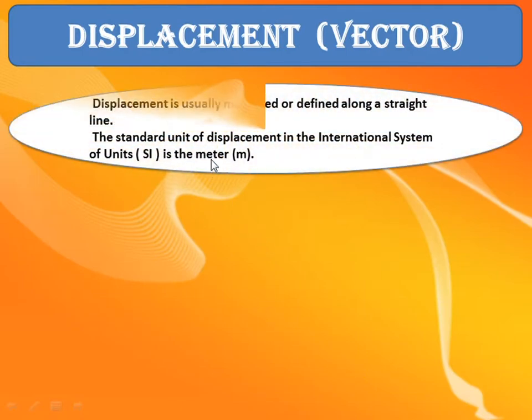Now what is displacement? Displacement is usually measured or defined along a straight line. The standard unit of displacement in the International System of Units is meter.